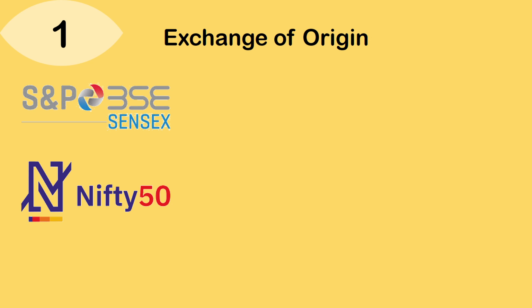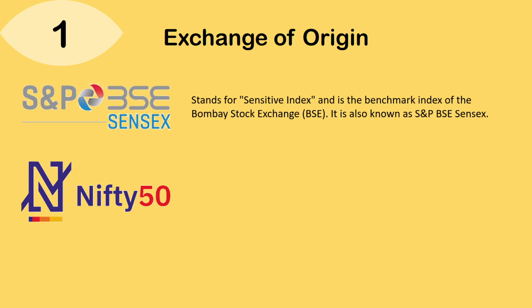First is the exchange of origin. So first of all, let's understand the significance of this parameter. This parameter denotes the origin of the indices and the exchanges where their constituent companies are primarily listed. So Sensex stands for Sensitive Index and is the benchmark index of the Bombay Stock Exchange, BSE. It is also known as S&P BSE Sensex because of the partnership between S&P indices and BSE.